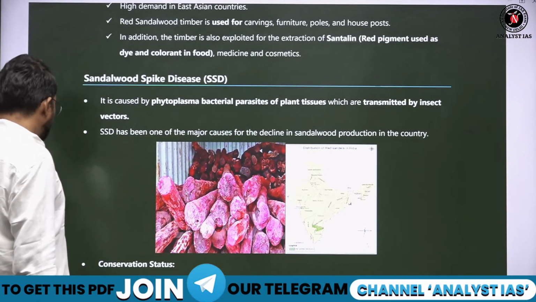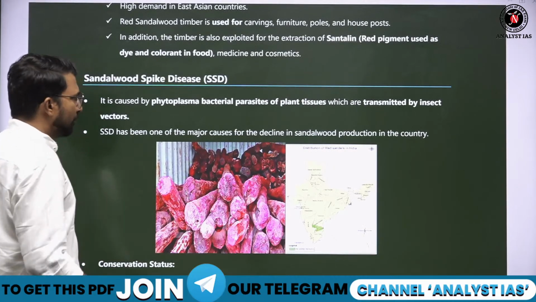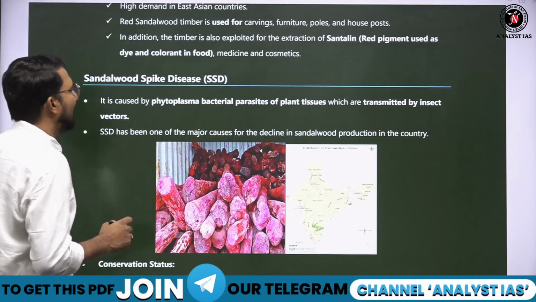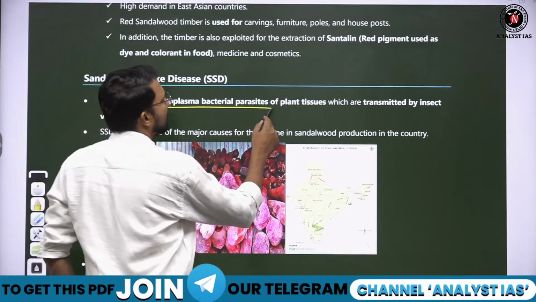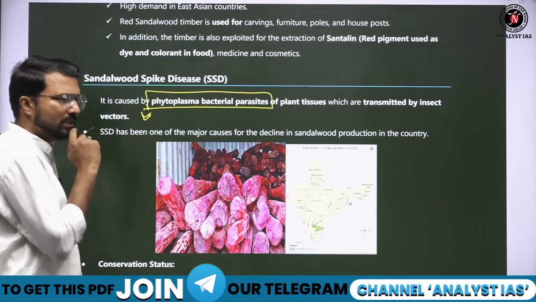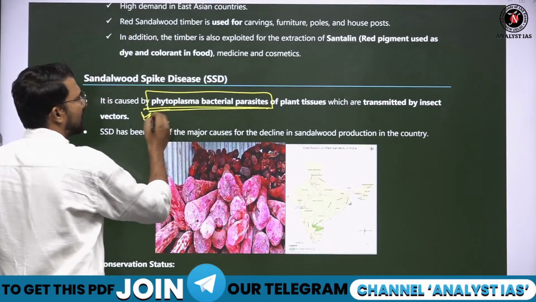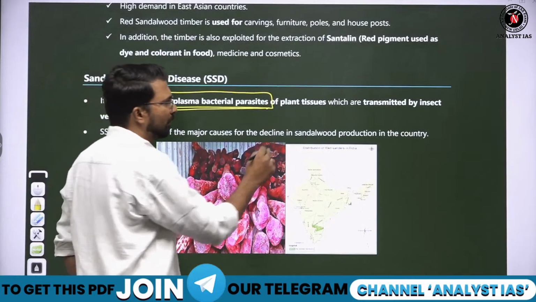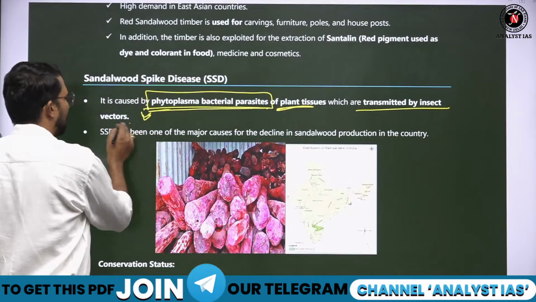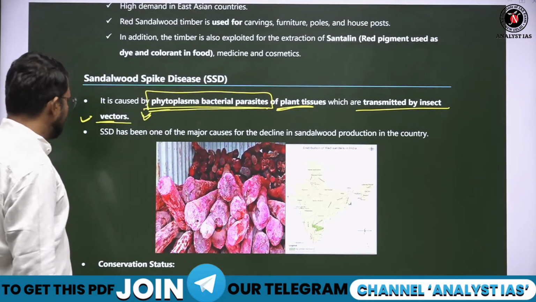Now what is the major cause due to which these trees are dying? One major cause is smuggling, but another major cause is phytoplasma bacterial parasites, which destroy the tissue of the plant and are transmitted to the plant by insects. Insects are the vectors found here. And why are the insects increasing?